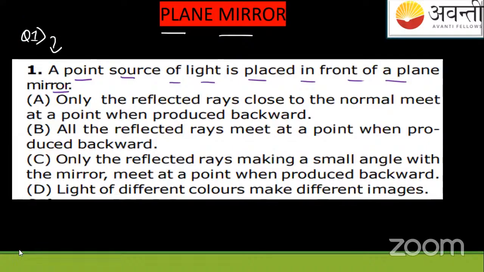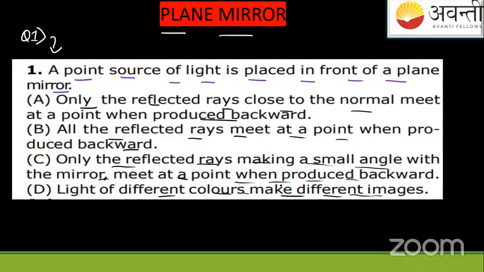which of these options will be correct. It says if the point source of light is placed in front of the plane mirror, only the reflected rays close to the normal meet at a point when produced backwards, or all the reflected rays meet at a point when produced backward, or only the reflected rays making a small angle with the mirror meet at a point when produced backward, or light of different colors make different images.